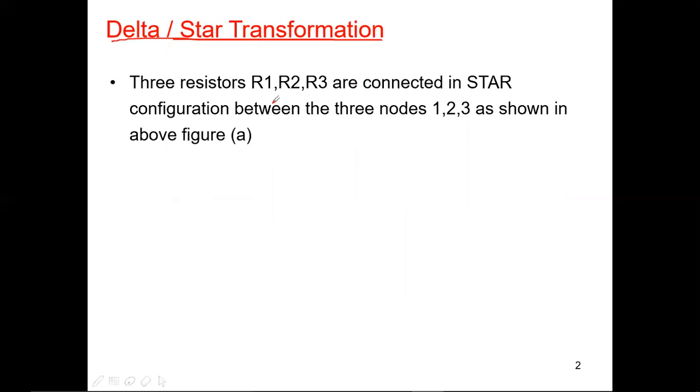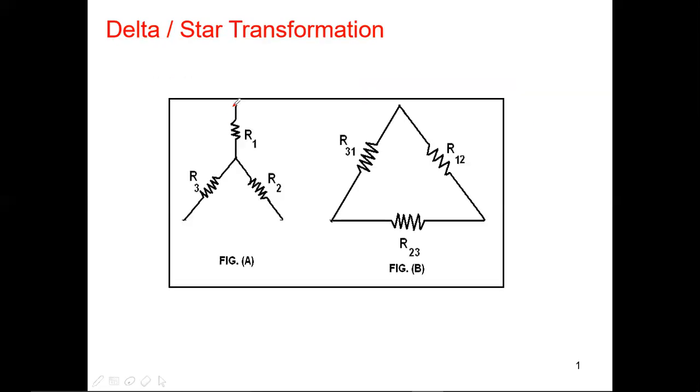Three resistors R1, R2, R3 are connected in star configuration between nodes 1, 2, 3 as shown in the figure. This is one node, two node, three nodes. In these three nodes, there are three resistors connected. How are they connected? Similar ends are going to be connected. That point is called N, which we saw in our previous PPT.